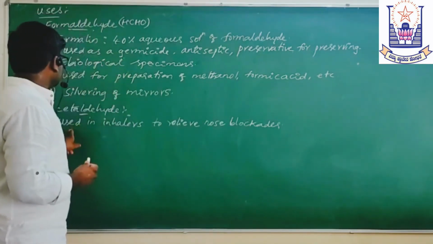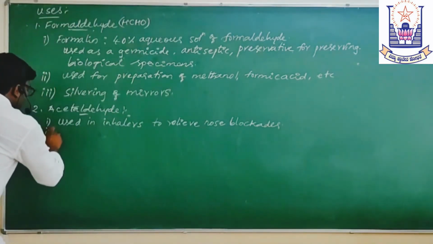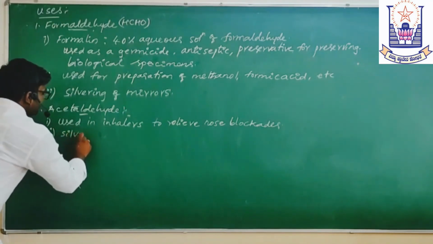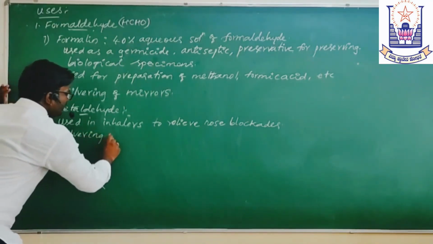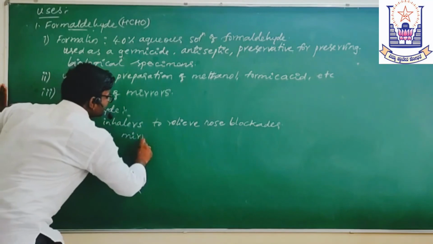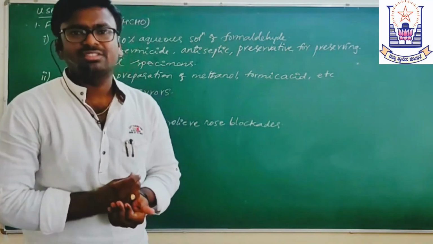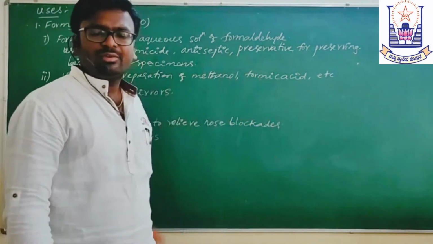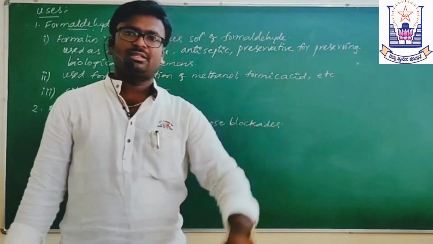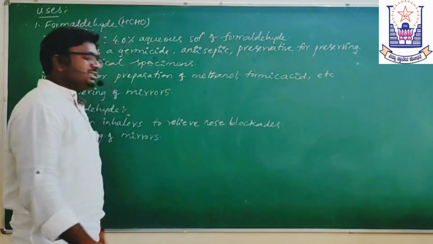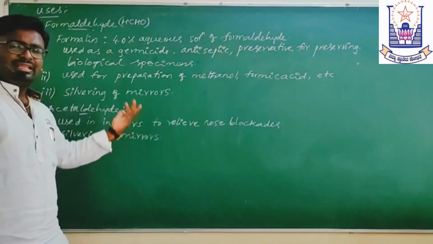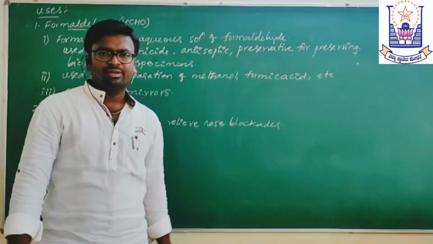Other than this, it can be used for silvering of mirrors. Which compounds will result in silvering of mirrors? The one which is undergoing the Tollens test, because in the Tollens test the silver will be formed.